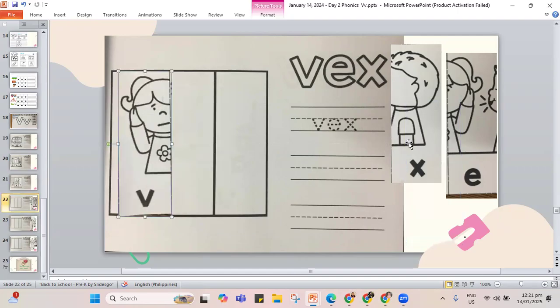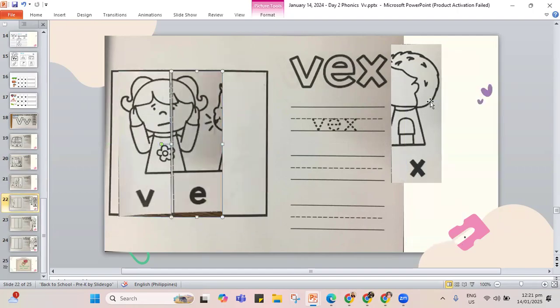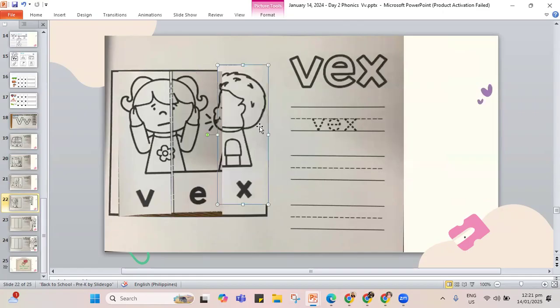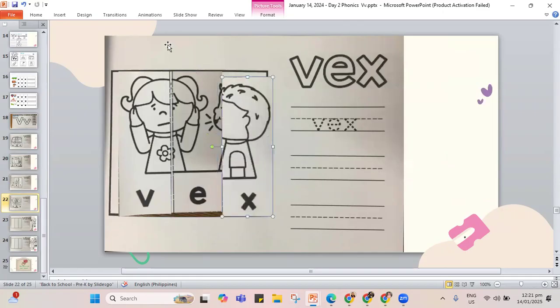V, E, and X, that is vex. Somebody is yelling and you have to listen, but it's hard for you to listen because they're very loud. V, E, and X, that is vex.